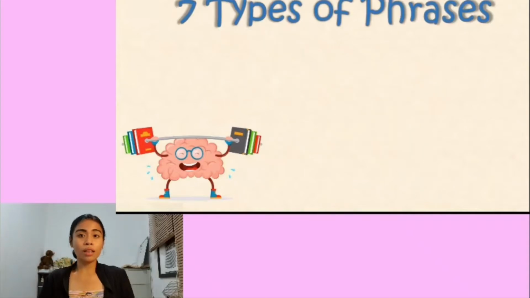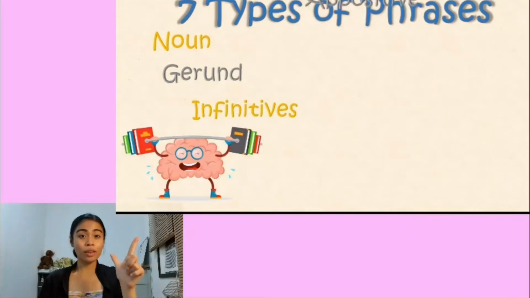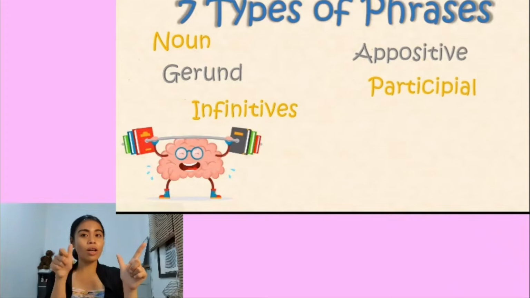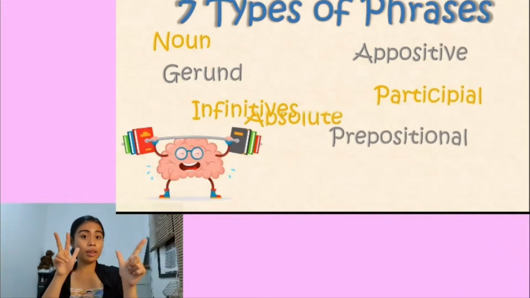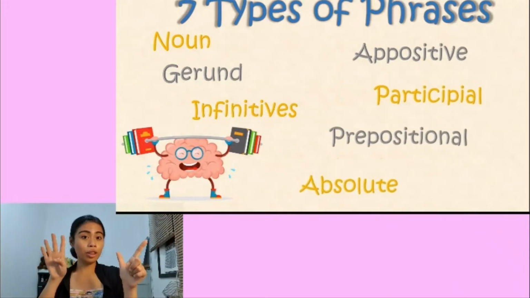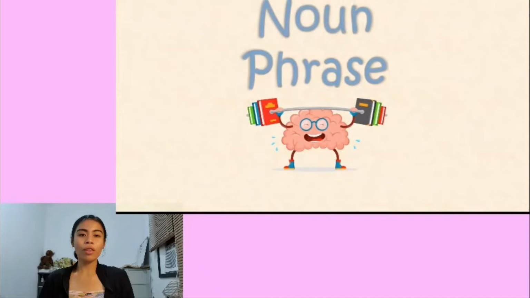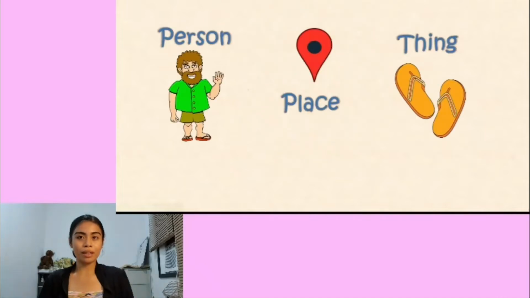So we're going to tackle the 7 types of phrases. These are noun, gerund, infinitive, appositive, participial, prepositional, and absolute. So let's begin with the noun phrase.